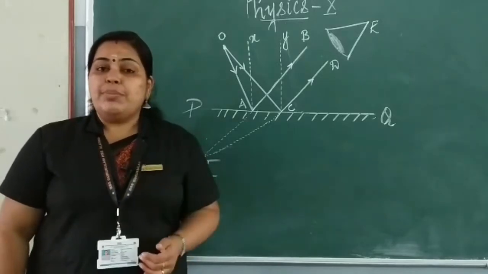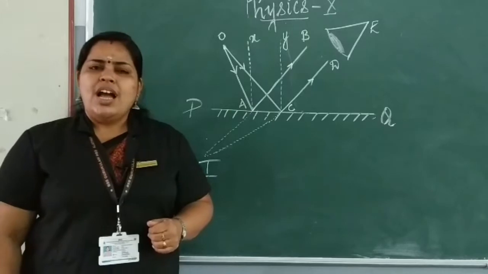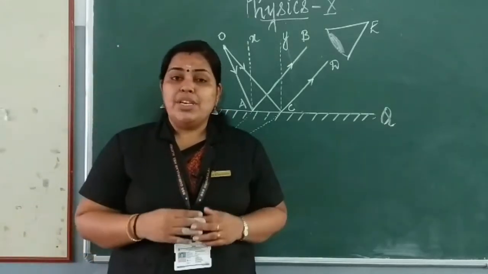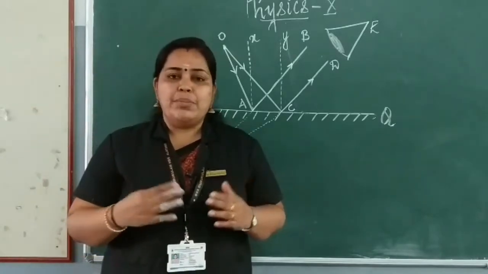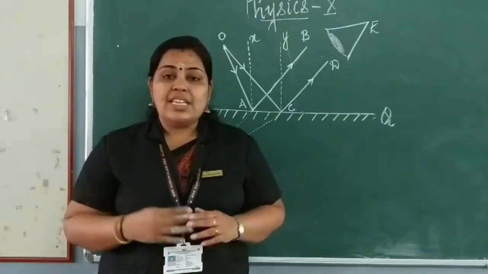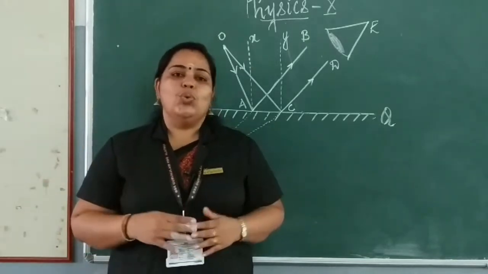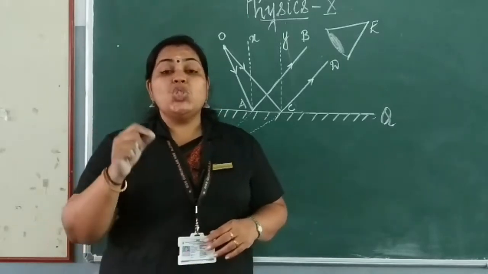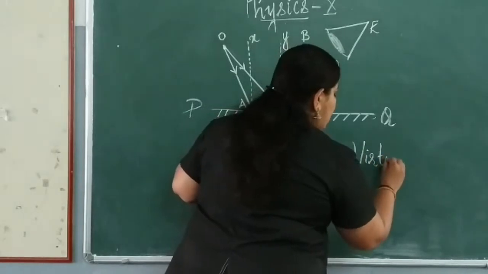So can you tell me the properties of the image formed there? If we place a screen there, can we see the image? The image is formed at the back side of the mirror, isn't it? Can we see the image there if you keep a screen? No. Such an image is known as a virtual image. Virtual image.